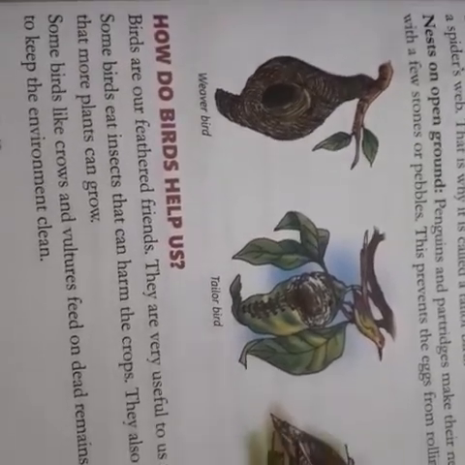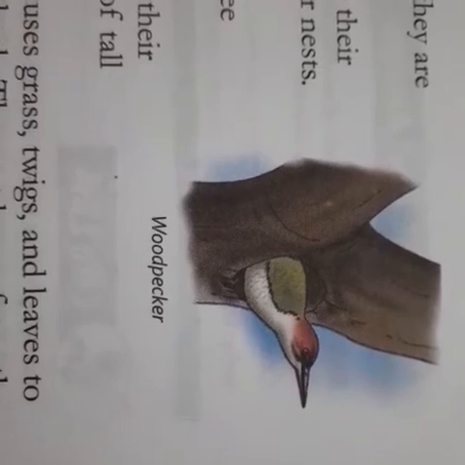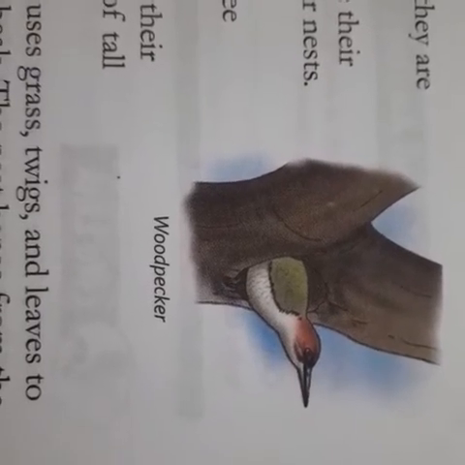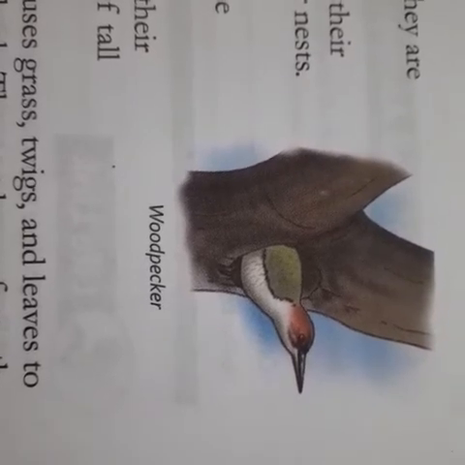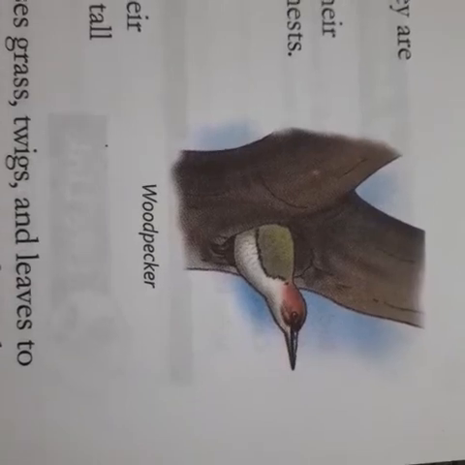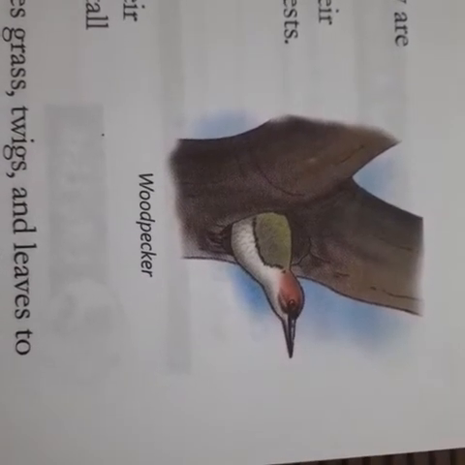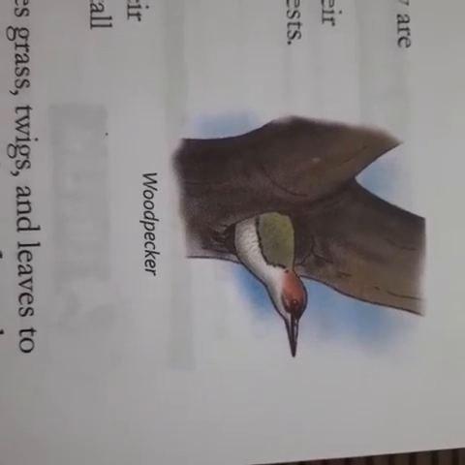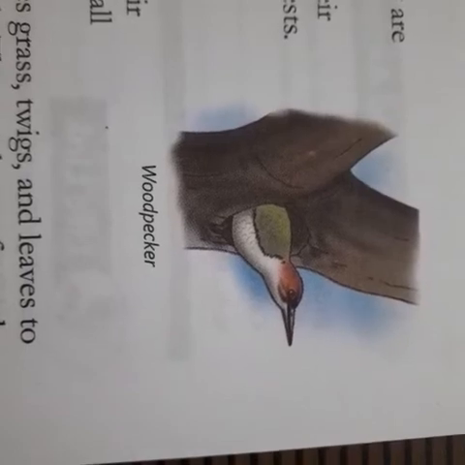First we start with the nest in a hole. Here I have shown you the picture. It is the woodpecker, and a woodpecker makes a hole in a tree trunk with its beak, and the hole is used as a nest. And nests in rocks: the eagle makes its nest on the rocks or the higher branches of tall trees. And the last one, a woven nest.